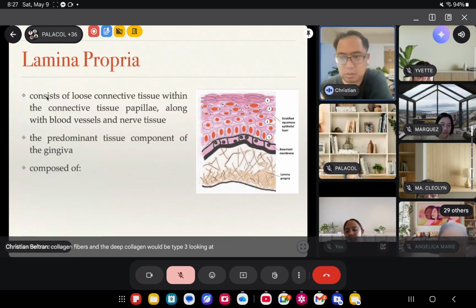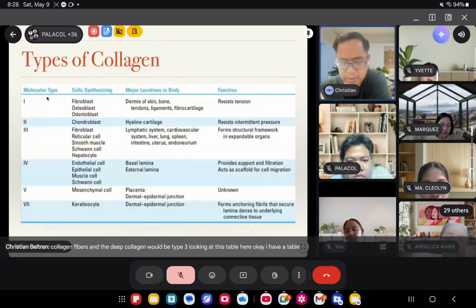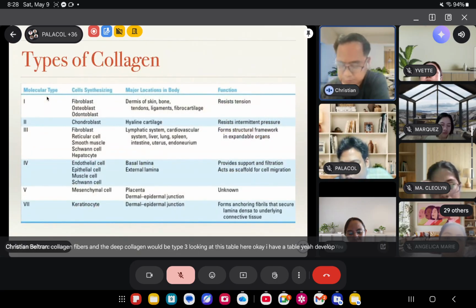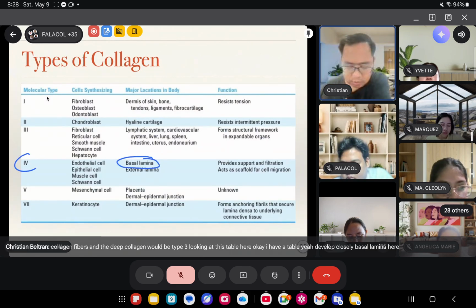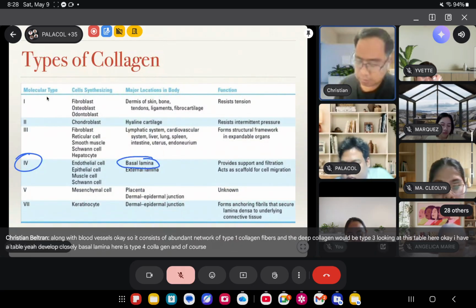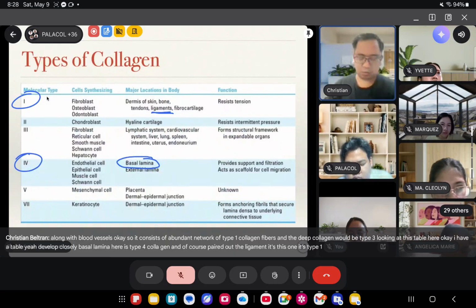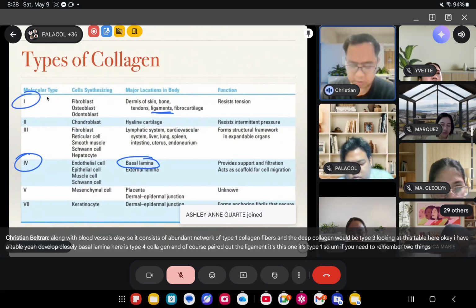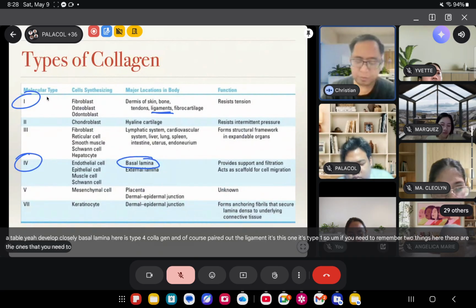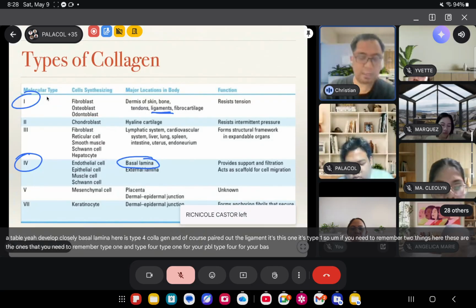Looking at this table here, basal lamina is type 4 collagen. And of course, periodontal ligament, it's type 1. So if you need to remember two things here, these are the ones: type 1 and type 4. Type 1 for your PDL, type 4 for your basal lamina.